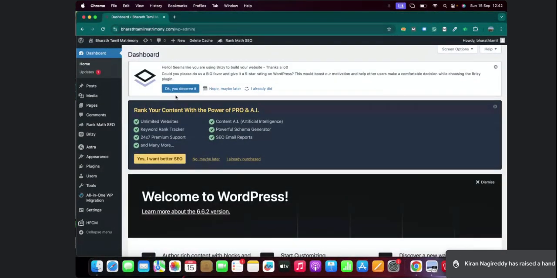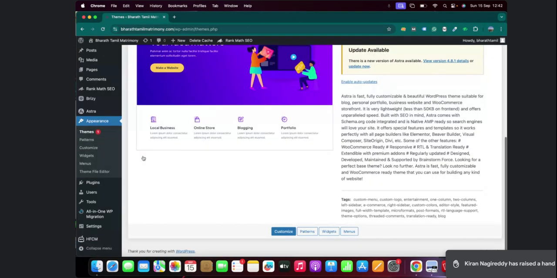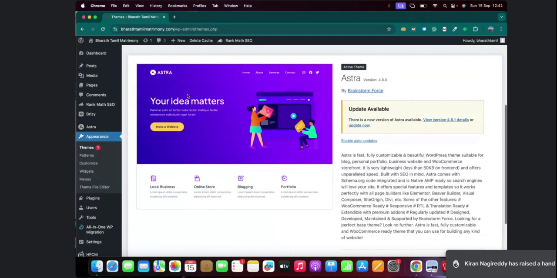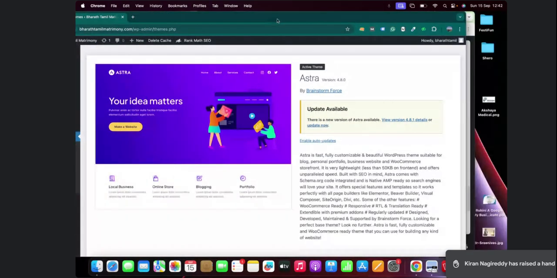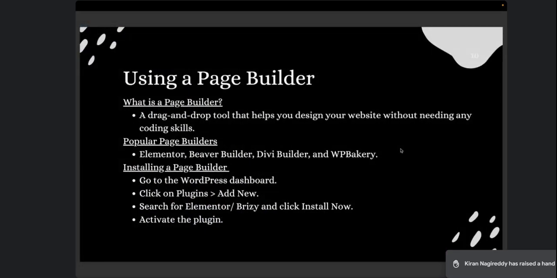How to install a theme? It's very easy. On the left hand side, there's something called Appearance and Themes. You click on it. In this particular website, I am using a page builder called Brizy. Like Brizy, there is a popular page builder called Elementor. I'm sure most of you have heard about it. Popular page builders are Elementor, Beaver Builder, Divi, WP Bakery, as well as Brizy.